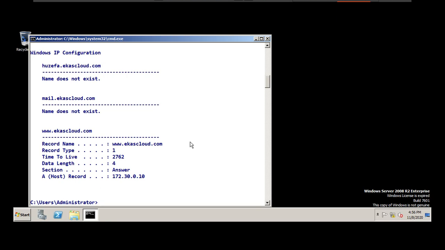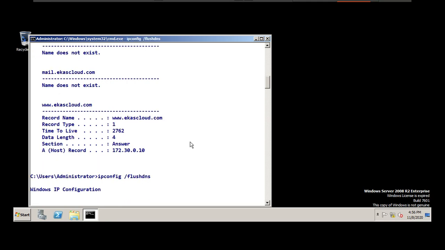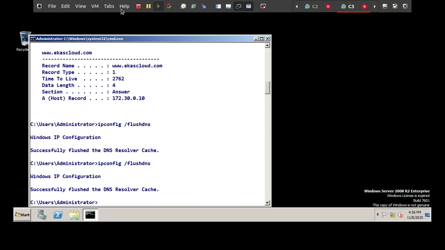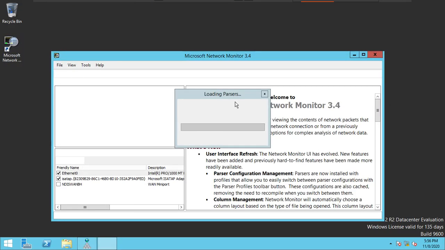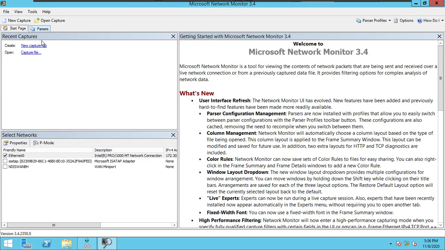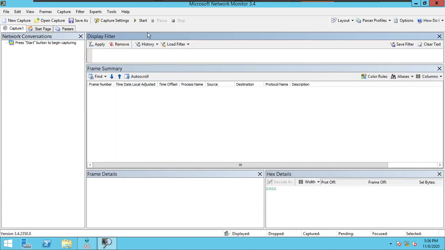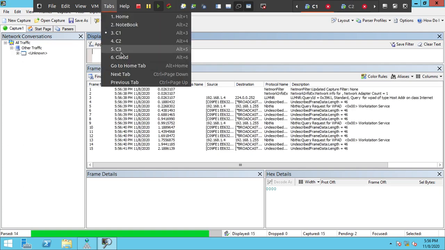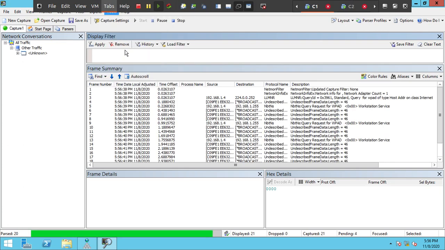So in client PC, I will type one command, ipconfig /flushdns. So deleting the cache, everything is deleted. I will go back to C1. In C1, my network monitor tool is ready, so that I can capture and see all the traffic. I will start capture, and I will go to client PC.